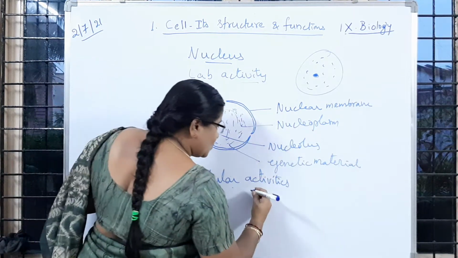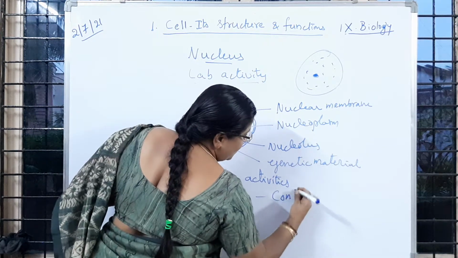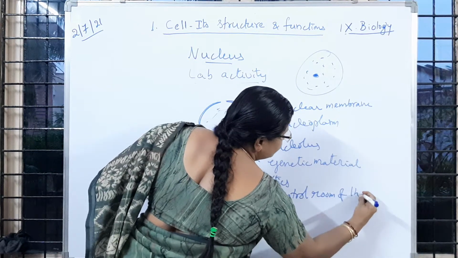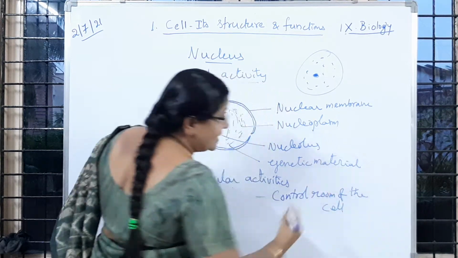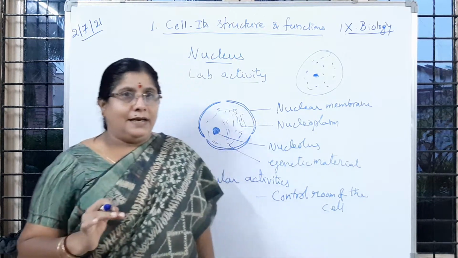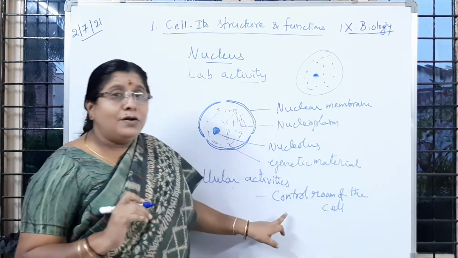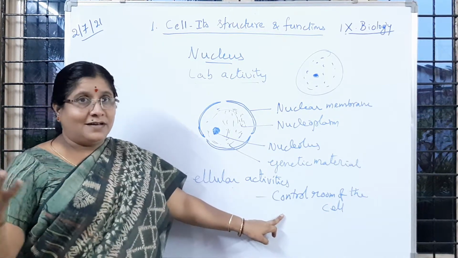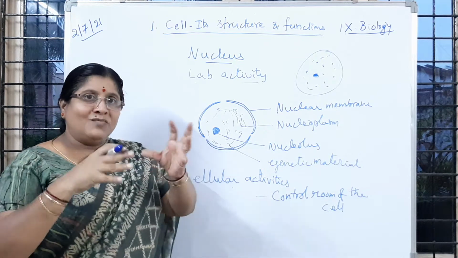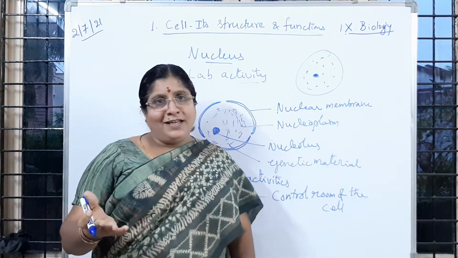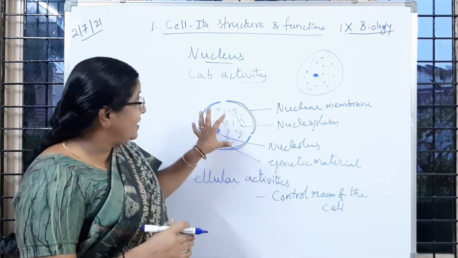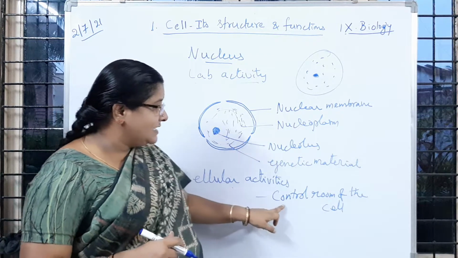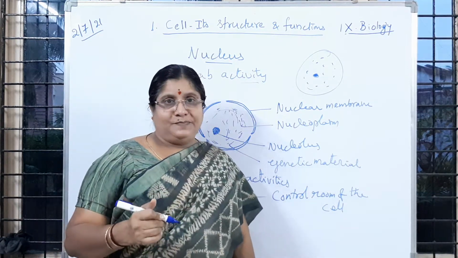So the nucleus is called the control room of the cell. It is called the control room of the cell. Is it clear to you? Control room means what? You have seen the police control room, the police commissioner. What will they do? They can monitor the things happening all around the state. Is it not, children? Here all cellular activities are under the control of the nucleus, so it is acting as the control room of the cell. Is it clear to you?